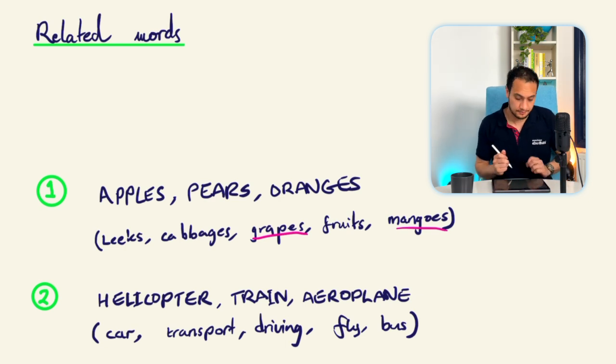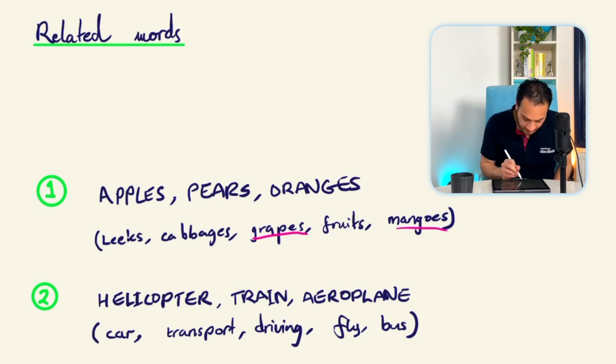Let's look at the next one. So we've got helicopter, train and aeroplane. Now again, this is very similar to the original example. These are all forms of transport, so they can be grouped together in that way. Then you've got car, transport, that general word, driving, fly and bus.